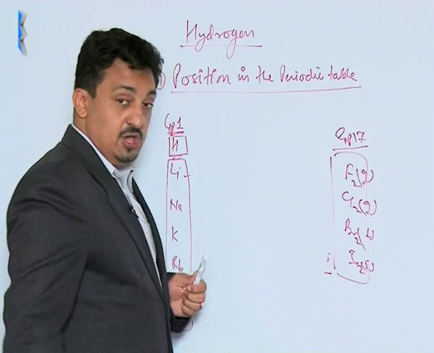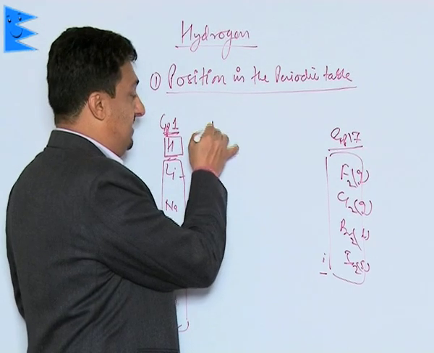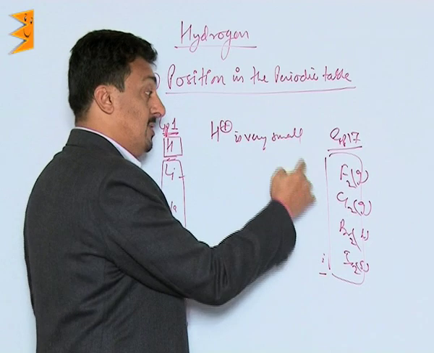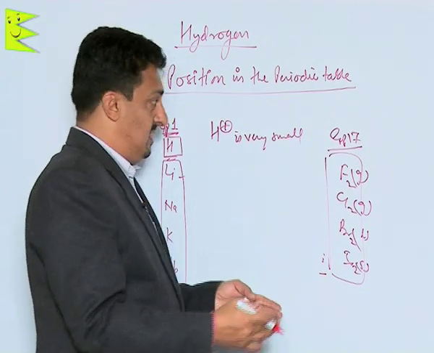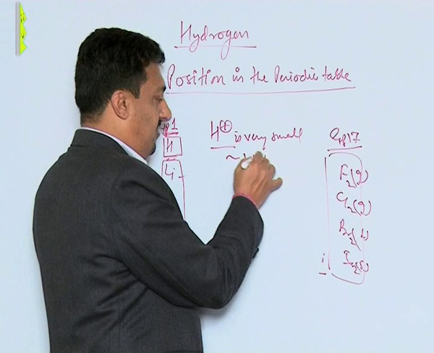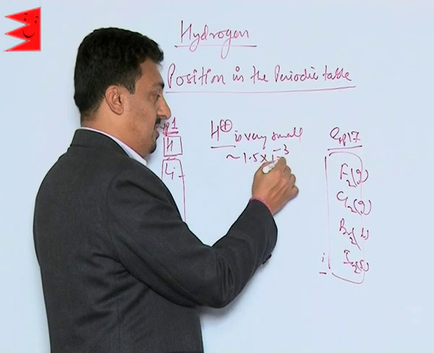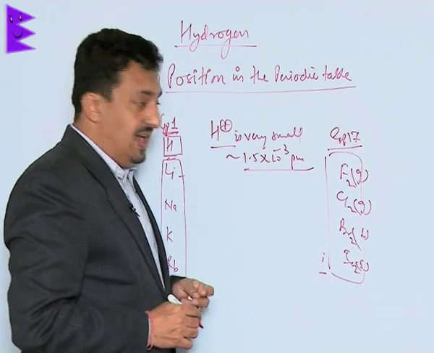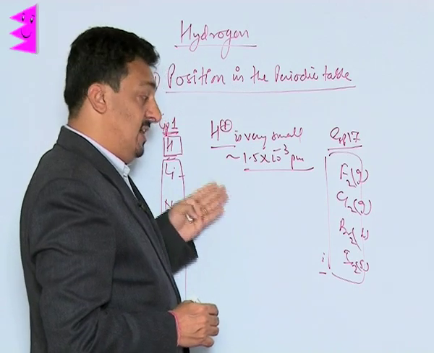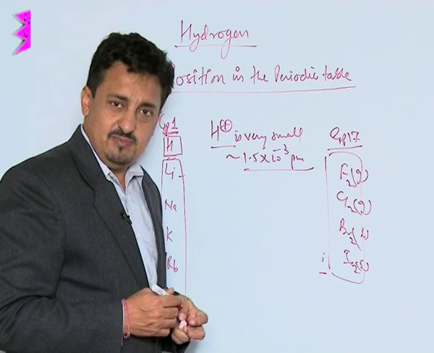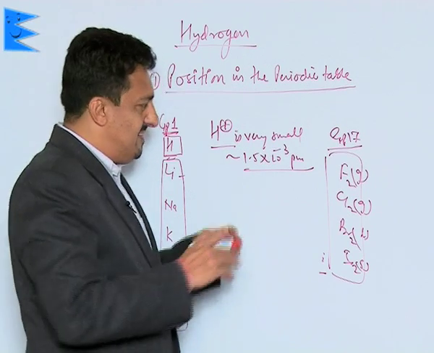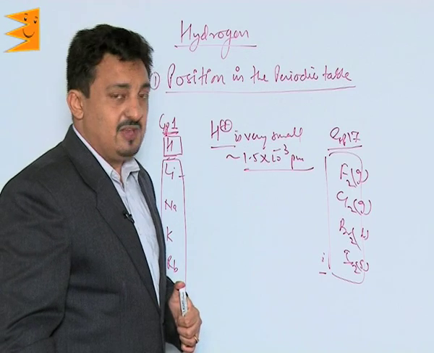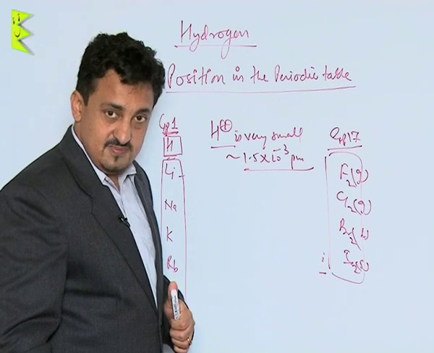Like, one I told you, the size of this H plus is very small. We know that anions are always bigger in size. Its size is very, very small, in the range of 1.5 into 10 to the power minus 3 picometer. That's very small. And moreover, it shows metallic character at a very low temperature. So these are certain things which separate hydrogen from halogens also. We cannot place it along with the halogens.